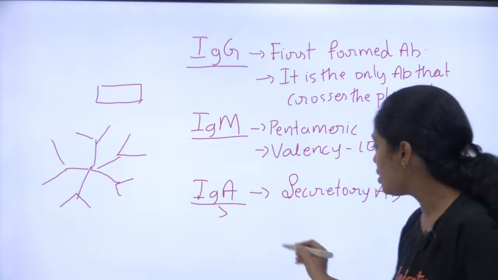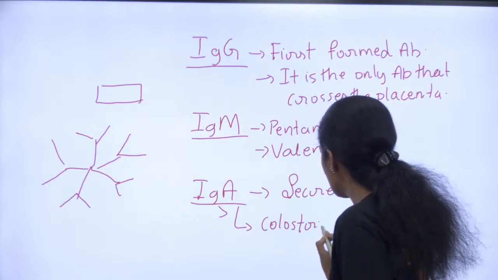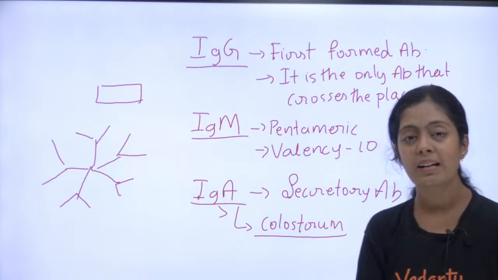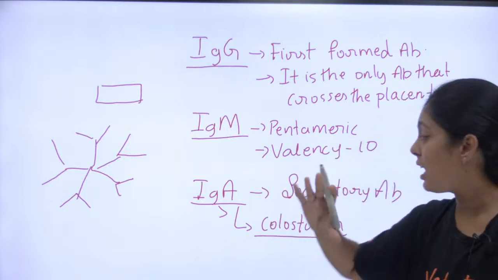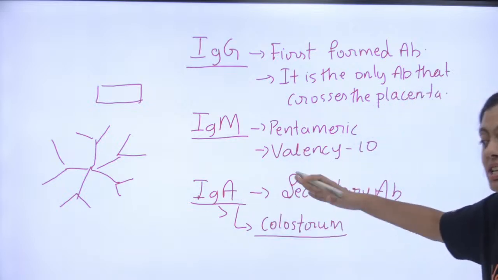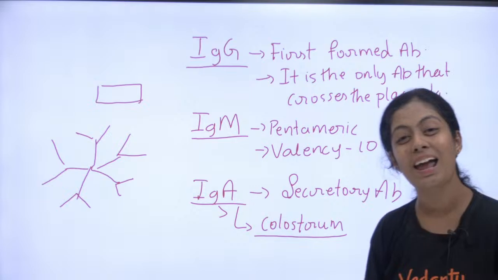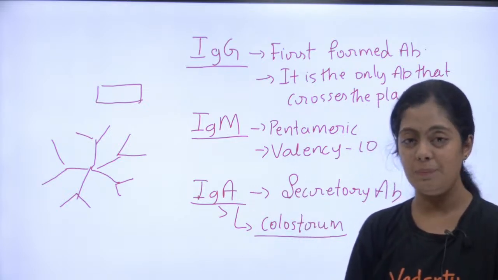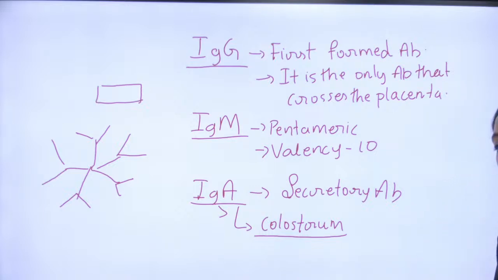And IgA is present in colostrum. What is colostrum? The first formed milk of the mother. For the first few months the milk will be yellowish in color. Why is it yellowish? Because it is rich in IgA antibodies. This is how the child gets a lot of antibodies from the mother's milk. It is the antibody with the second highest number. Yes, absolutely correct. Understood?